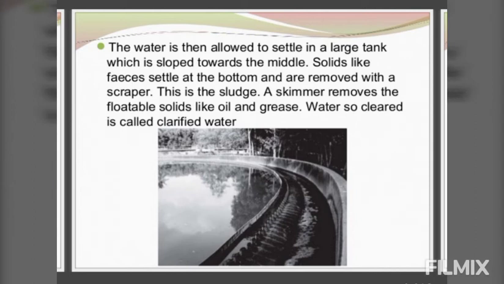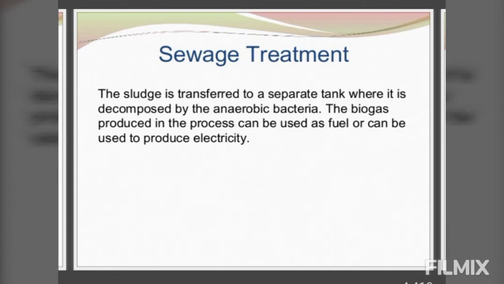Now, sludge is transferred to a separate tank where anaerobic bacteria act on it and convert it into methane, carbon dioxide, and humus-like material. This process is called digestion. So, what is digestion? Sludge, which was the solid impurities present in the water, is passed through anaerobic bacteria to convert it into methane, carbon dioxide, and humus.